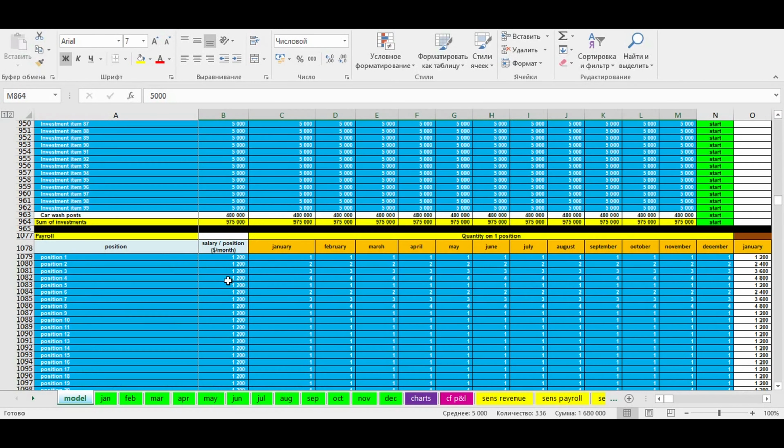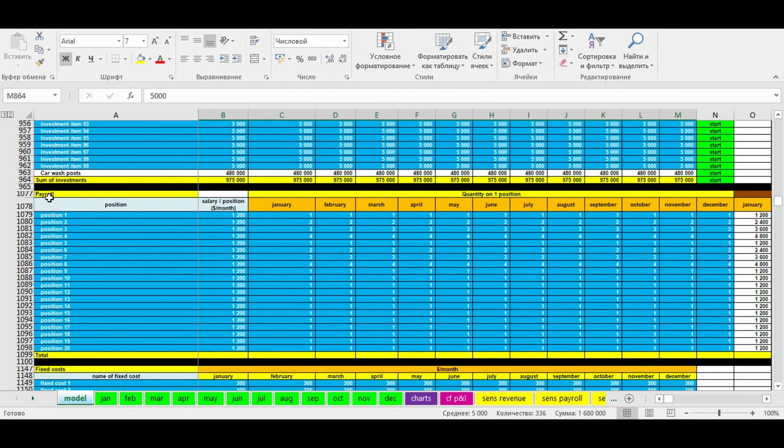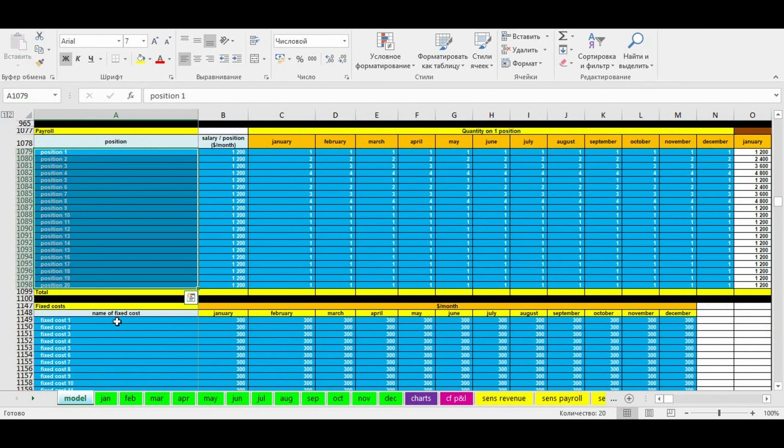Then we have a payroll table where we mention salaries, positions, and seasonality of the number of people on each position. So here we mention people who are not connected to the number of posts we have. These people will be described later.